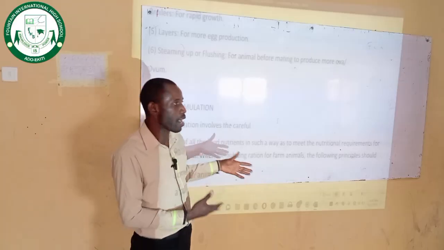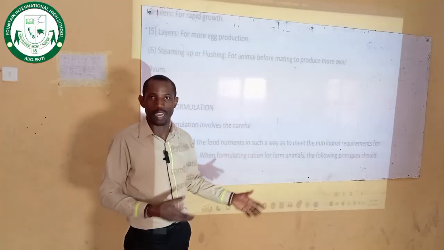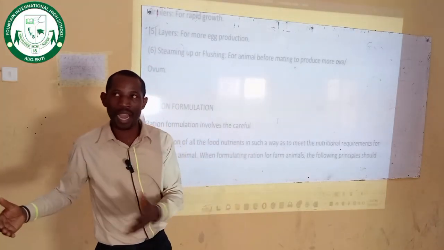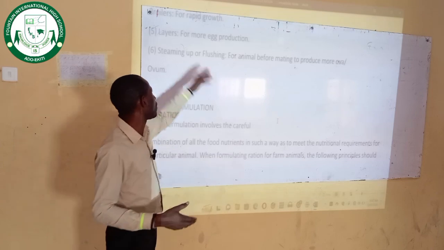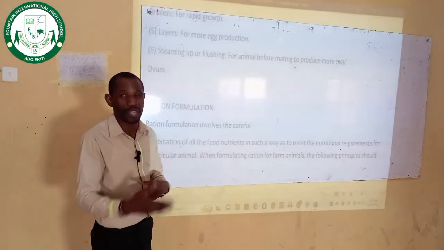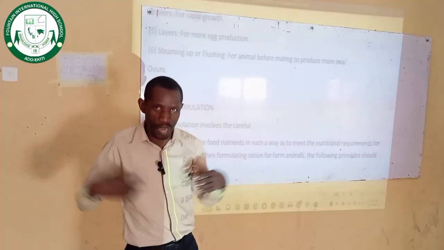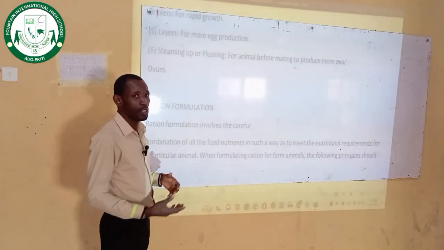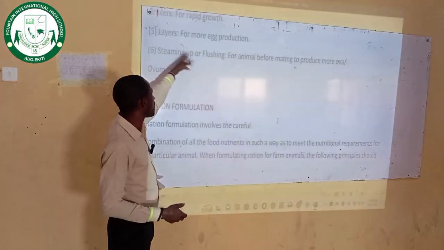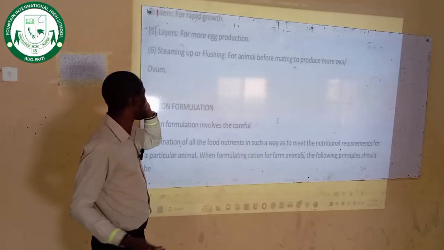There are birds that are raised for egg production. They are called layers. Those that are raised for meat production are called broilers. So when you give them adequate feed, adequate production ration, they increase in size and accumulate more flesh, which happens to be meat for human consumption. Then we have the layers for egg production. I just explained that not long ago.